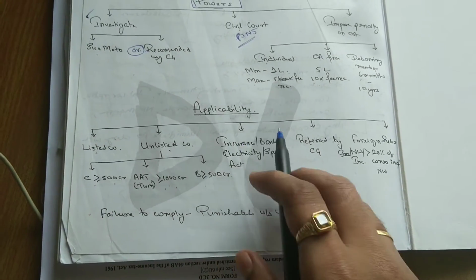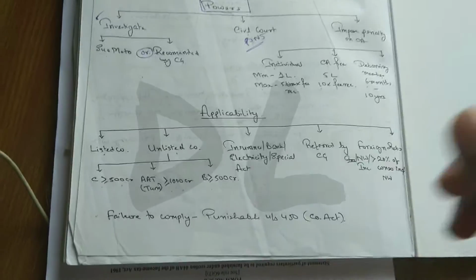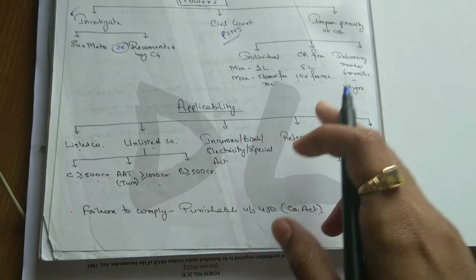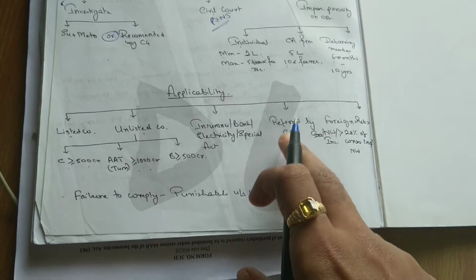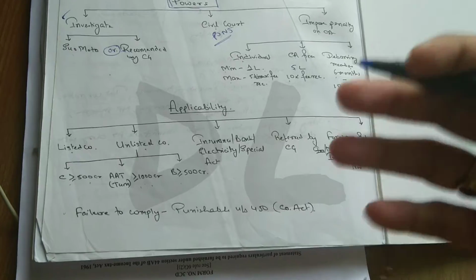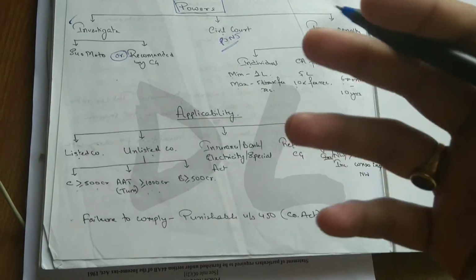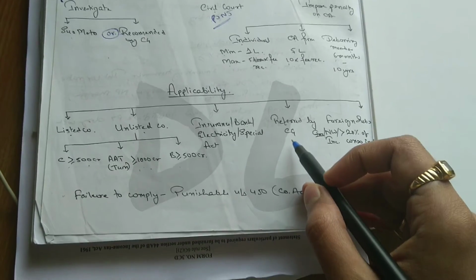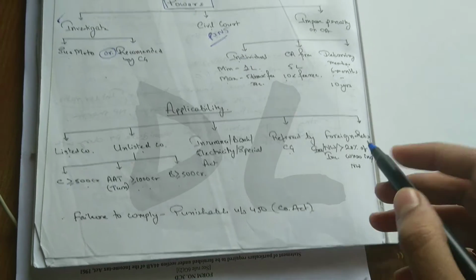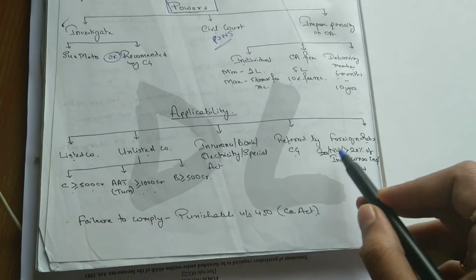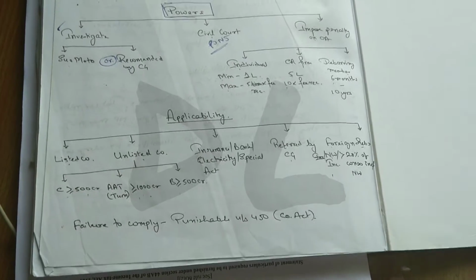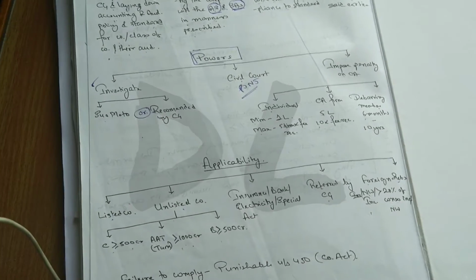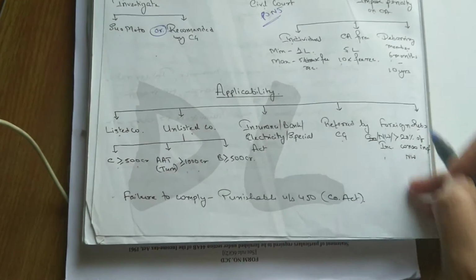Then insurance, banking, electricity, or any kind of companies governed by a special act will be covered under NFRA. Also any companies referred by the central government, especially companies the central government would like to monitor, like PSU units. The central government can refer them to the NFRA. Or a foreign subsidiary whose net worth or income is greater than 20% of the consolidated net worth or income will also be considered under NFRA. So these are all the applicability points.